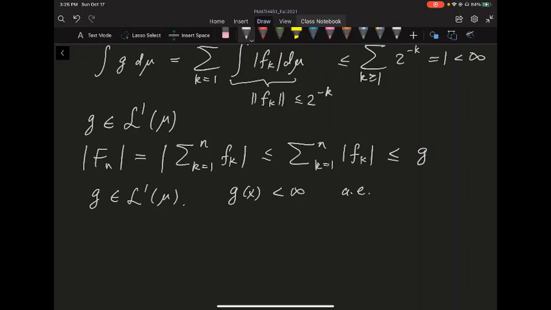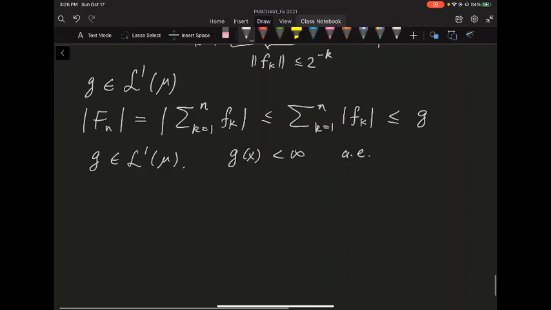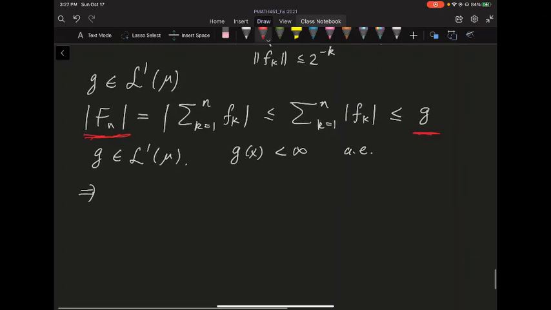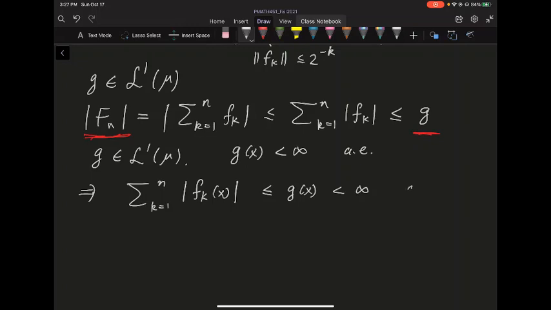Okay, so g is almost everywhere finite, and that will imply that this Fn is dominated by g. This is just by how it's defined. So we actually have the summation of k going from 1 to n of these fk of x. If you fix x and consider this sequence, first of all, it's always dominated by g of x, but almost everywhere it is less than infinity.